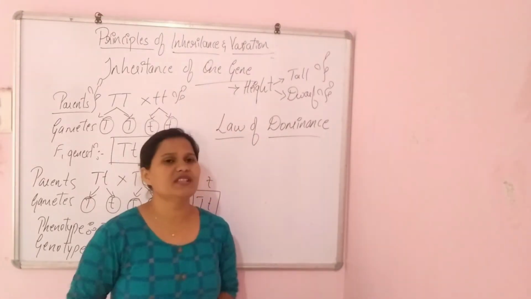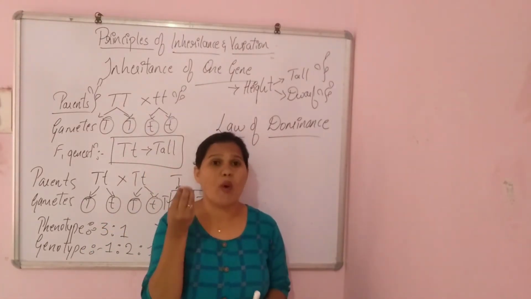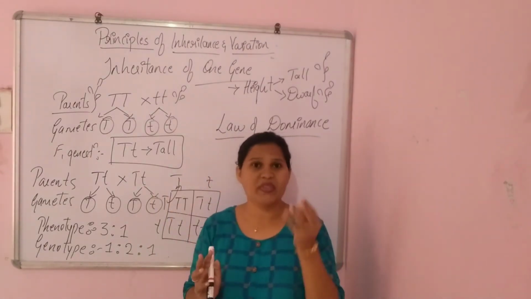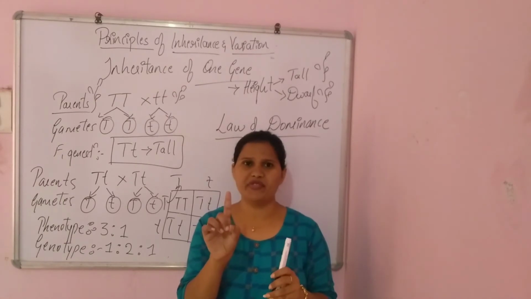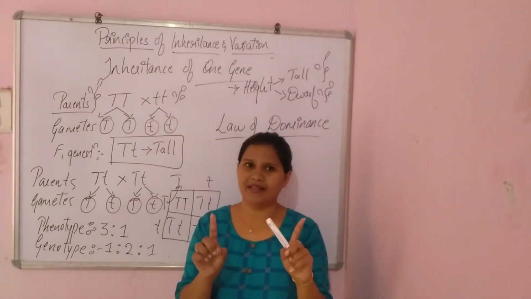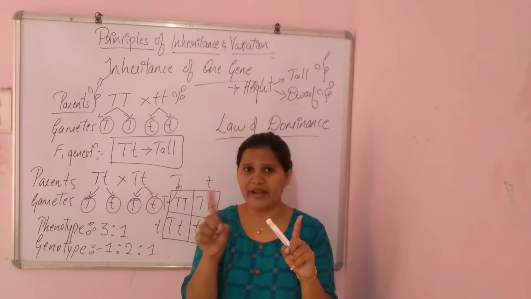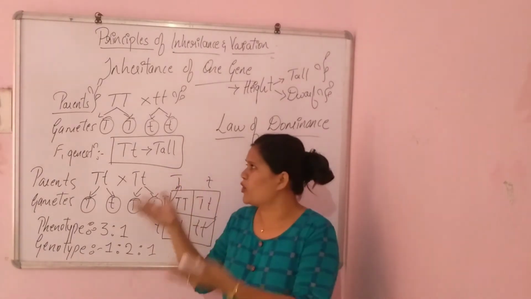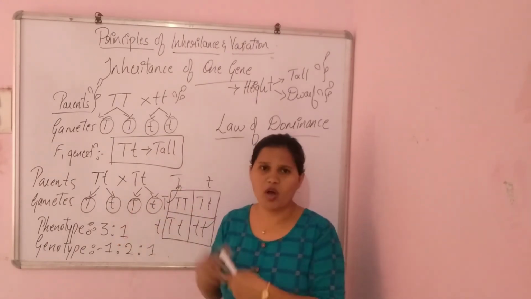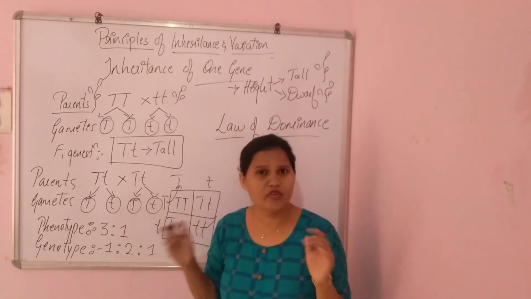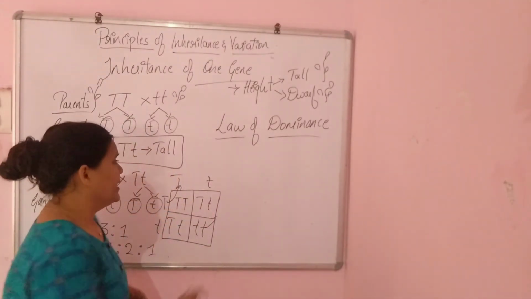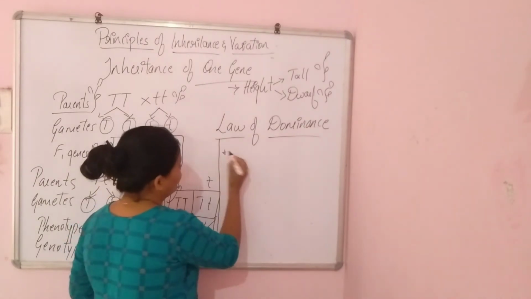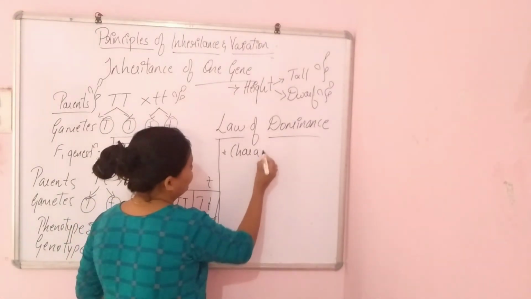So, dominance in the sense where in a single character, for example, height is a character, okay? In that single character, one trait will be dominant over the other. In the sense, the tall trait is dominant over the dwarf. Because in case of F1 generation, the produced offsprings all were tall. There were no dwarf plants.